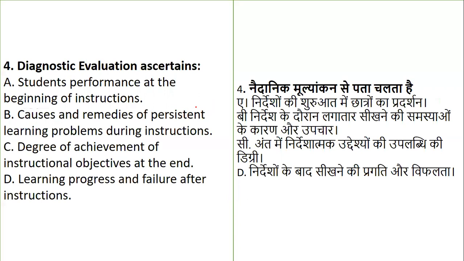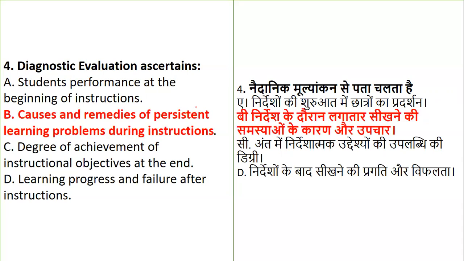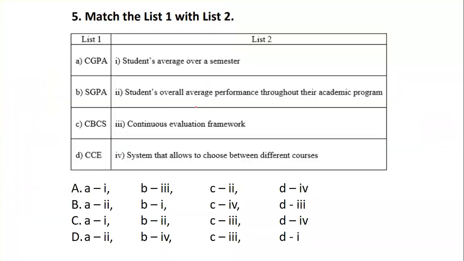Which of these does diagnostic evaluation ascertain? Diagnostic means to find the cause as well as the remedy. So causes and remedies of persistent learning problems during instruction is what diagnostic evaluation ascertains.